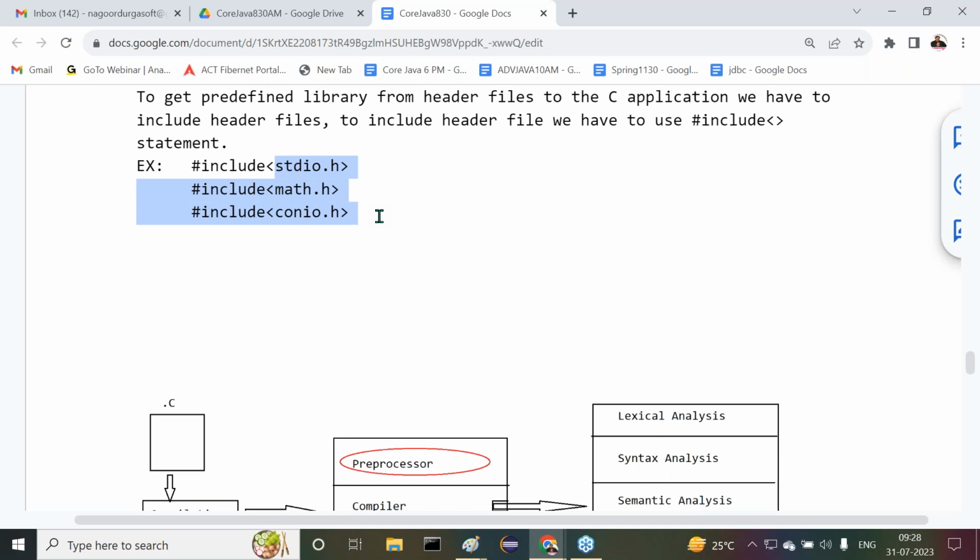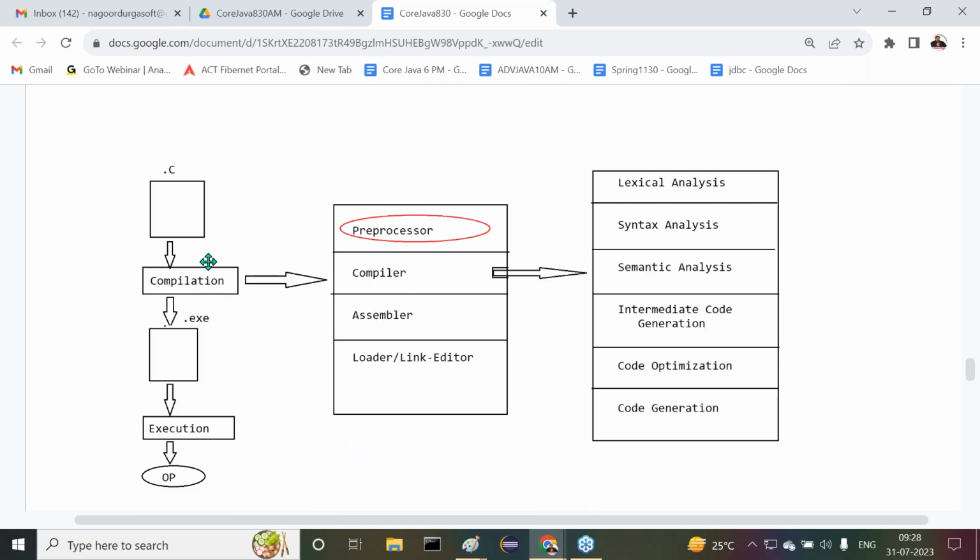Now at what time is this preprocessor doing this entire process? Inside the compilation time, or not? Only as part of the compilation is the preprocessor loading that library. Get my point or not? So loading code at compilation time is called static loading. This type of loading is called static loading. Previously it was static memory allocation, but this time it is static loading of the library at compilation time. Yes, clear to all of you? What is the point I'm telling you? Tell me, all of you, what is static loading?